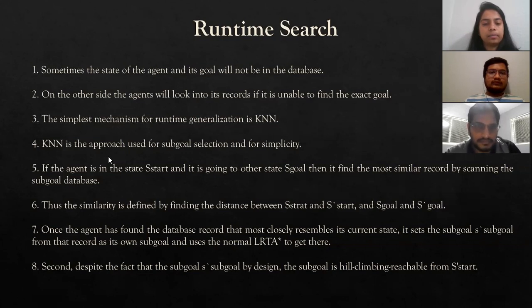Second, by design the subgoal is hill climbing reachable from S start. So what exactly is the K nearest neighbor algorithm? It is a supervised learning method that is non-parametric. The function is only approximated locally in KNN classification, and all computation is postponed until the function is evaluated. KNN is also defined as a lazy algorithm, which implies that instead of learning a discriminative function from the training data, it memorizes it.